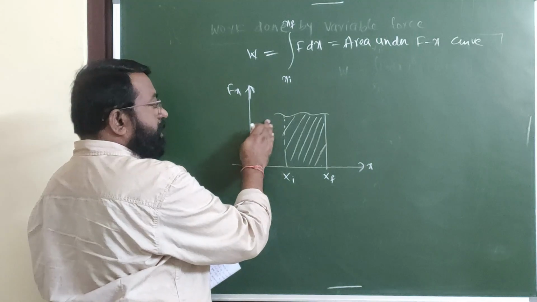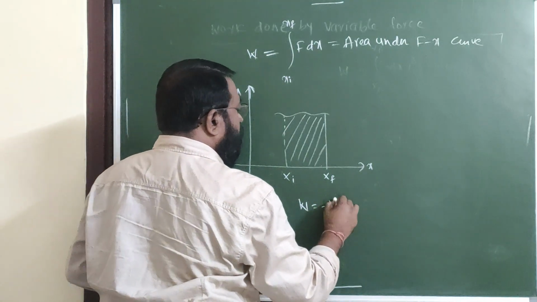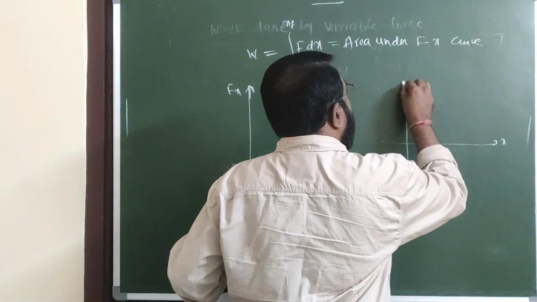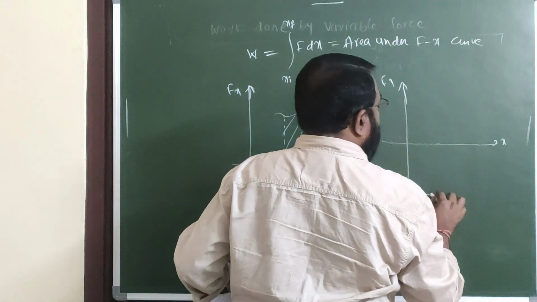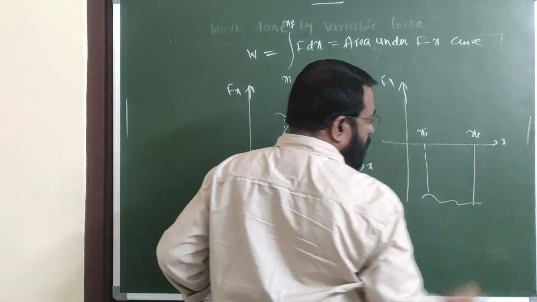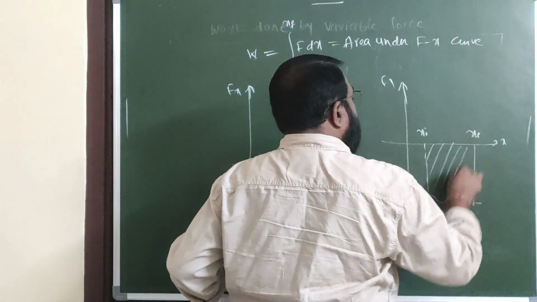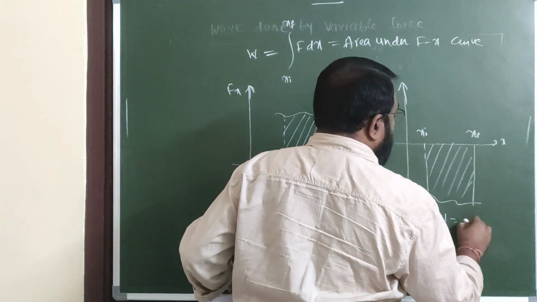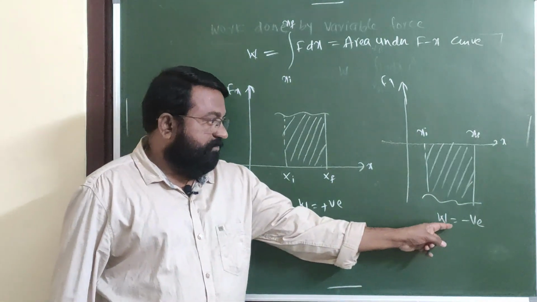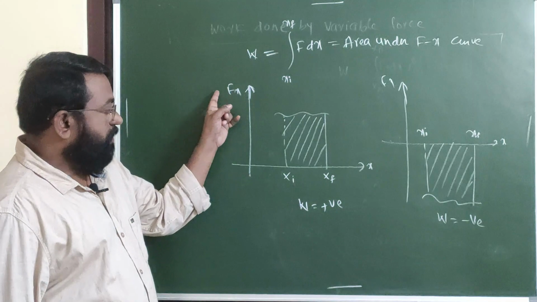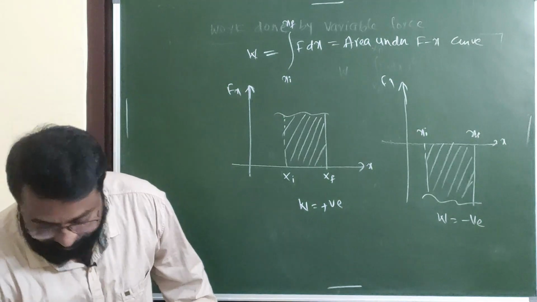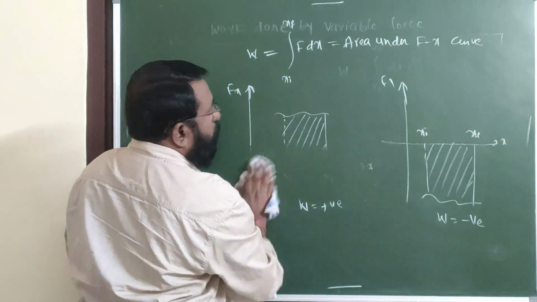If the area is above the x-axis, then work done is positive. See here, this is x, here it is Fx, the graph is like this. This is x initial, x final. Now this area is the work done, but this work done is negative. So if the area is below the x-axis, work done by that variable force is negative. Here work done by this variable force is positive. This is about work done by variable force. Then we can see some problems based on this concept.